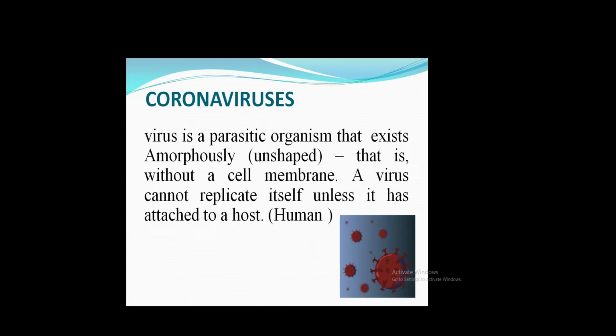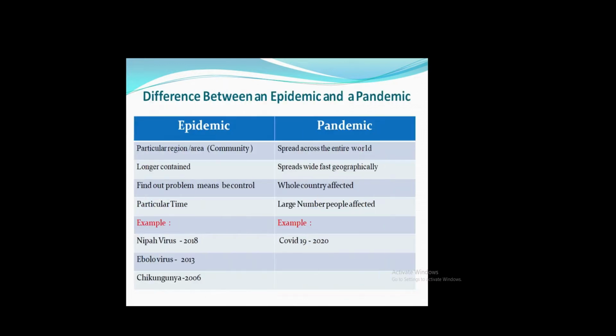What is a coronavirus? A virus is a parasitic organism that is amorphous, meaning it has no safety. Without cell membranes, a virus cannot replicate itself unless it is attached to a host, which needs to be a person, a human being.